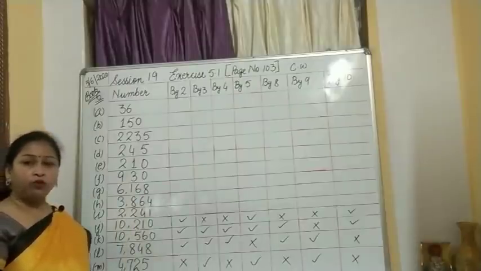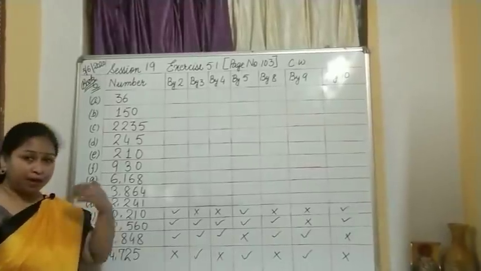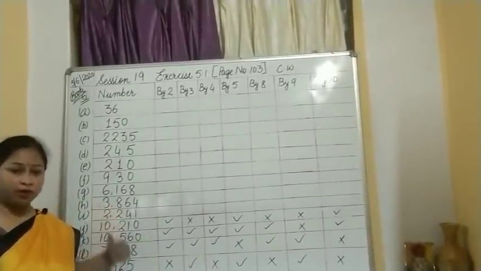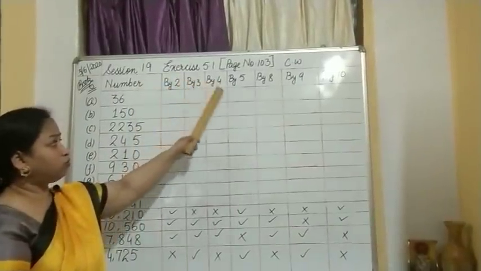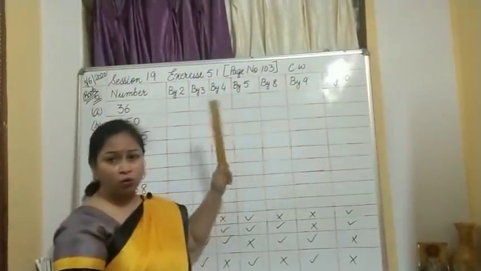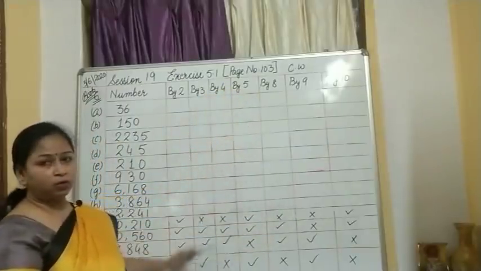Now, you have to tell without actually dividing it, applying the rules you have learned today, whether these numbers are divisible by 2, 3, 4, 5, 8, 9, 10. All the rules, 6, 7 and 11 are missing over there. The question is only this much.